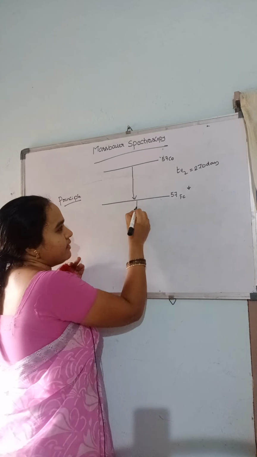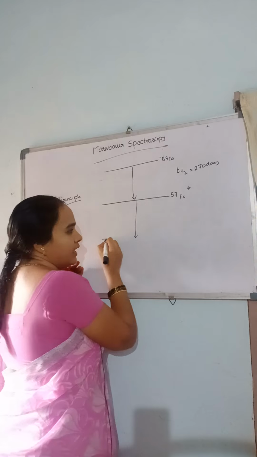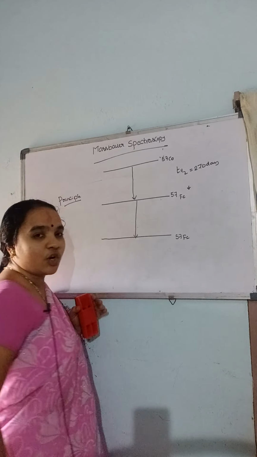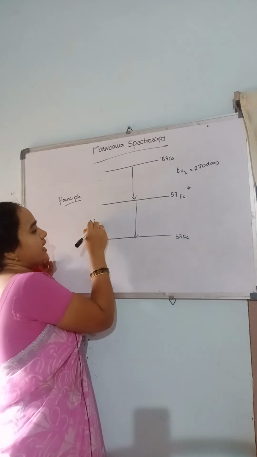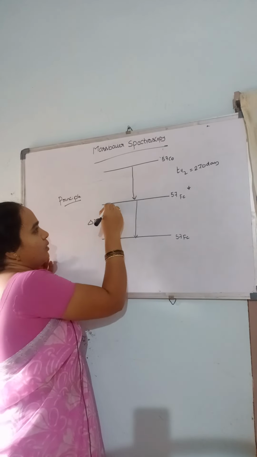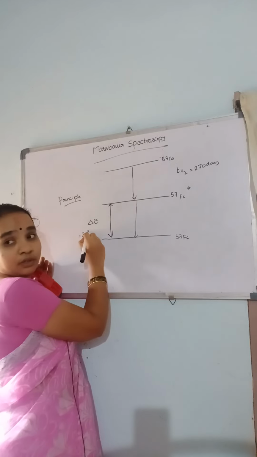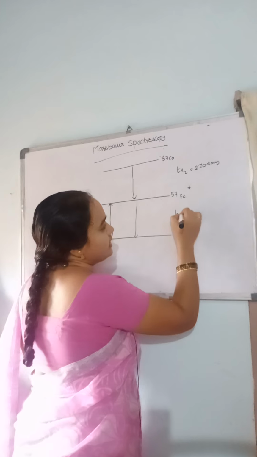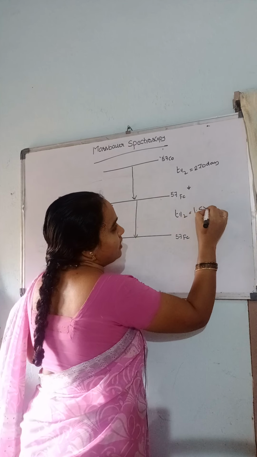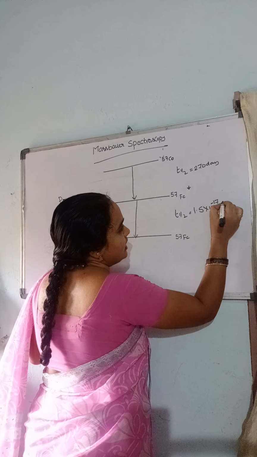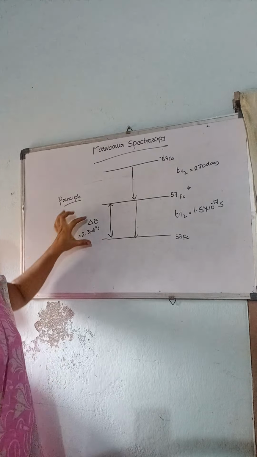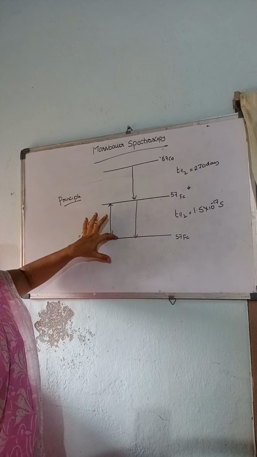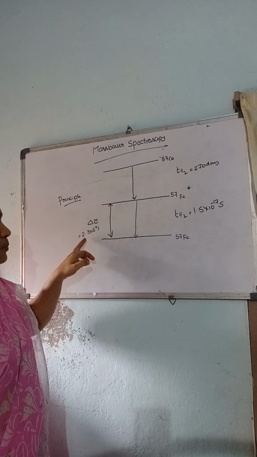Again, this iron-57 nucleus will be decayed or de-excited to the iron-57 ground state with an energy gap of 2.3 into 10 power minus 15 joules. The half-life period is 1.5 into 10 power minus 15 seconds. So here the energy gap between the first excited state and the ground state of iron nucleus is 2.3 into 10 power minus 15.